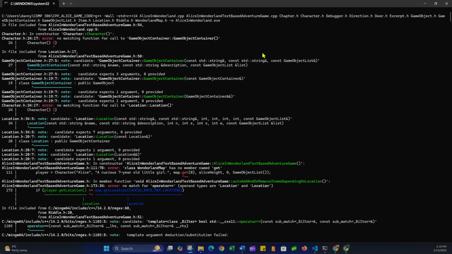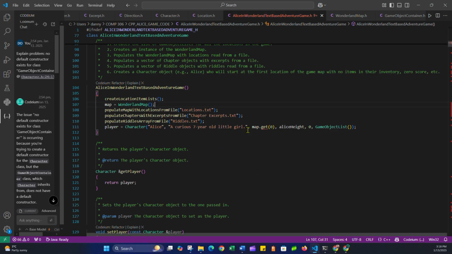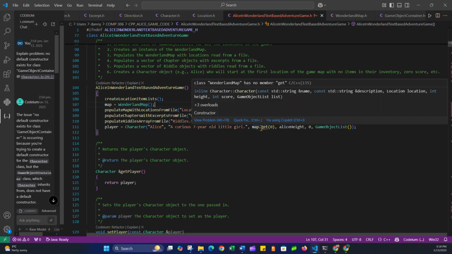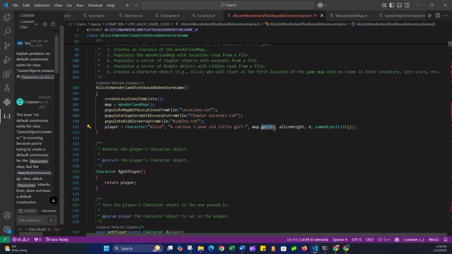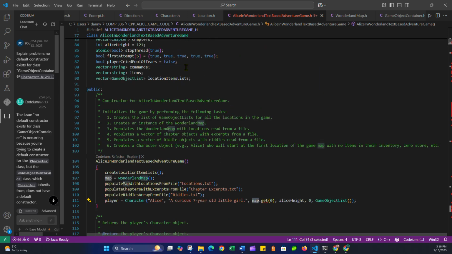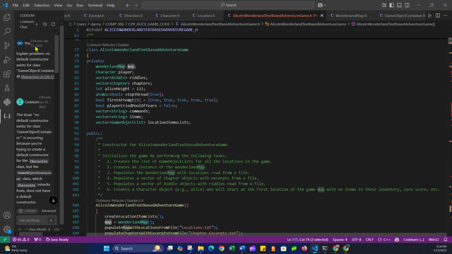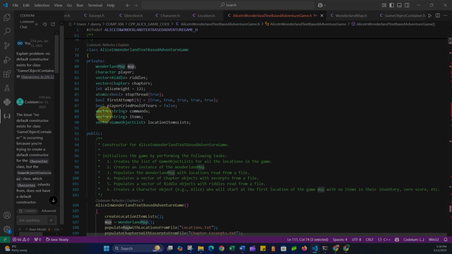Okay, I just solved the issue with the fact that there was no default constructor for character, and that was causing an issue. So now, while doing that, I noticed another issue. I don't see the error for it yet, but I'm sure it's down the road. I'm calling the get function associated with my map class. I don't have a get function with my Wonderland map class because map is an object of type Wonderland map.